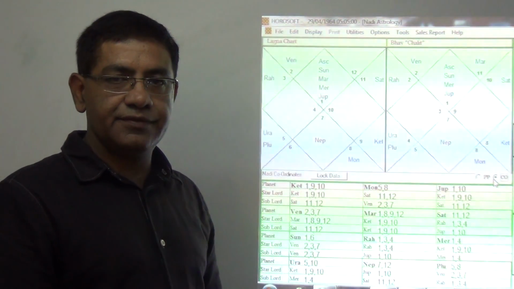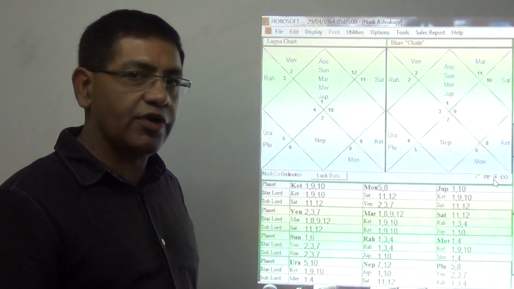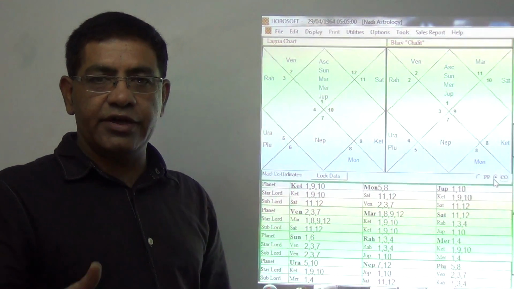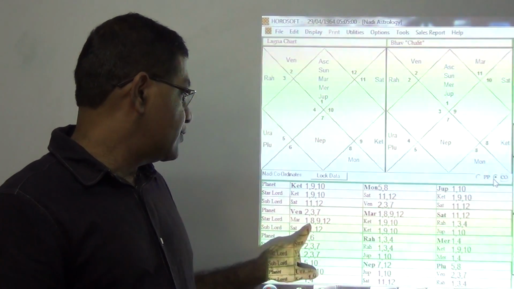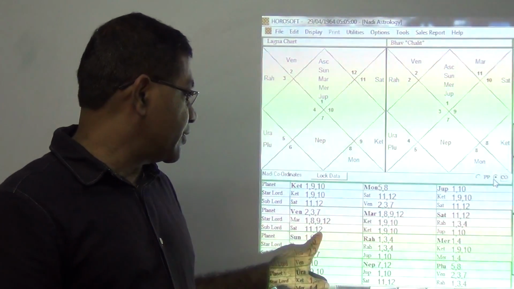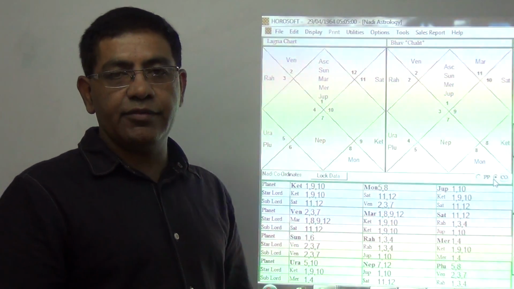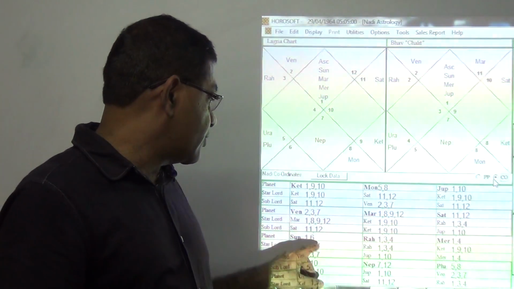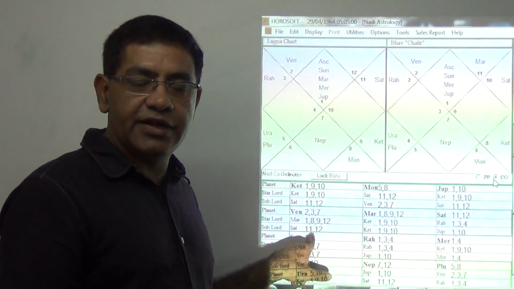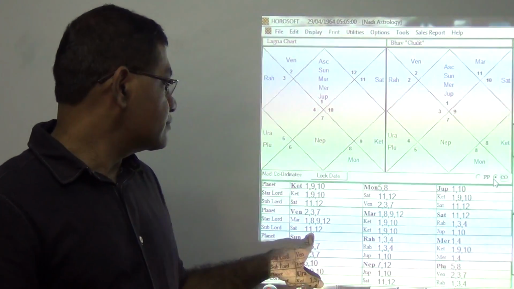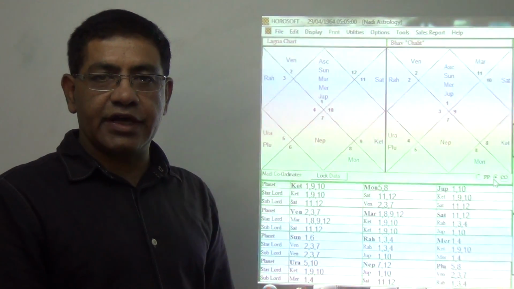Now what will the results be? You can find it easily. When I talk of 3, 9 and 12, these houses are related to travel, so there will be long travel in the periods of Venus. 1 and 12, and 12 is repeated here again, so the health will be bad and there can be multiple surgeries, but without much result. Although houses 9 and 11 are also here. 2, 7 and 11 signify marriage as well. And when we talk about nature, 7, 8, 12 show the nature is aggressive.